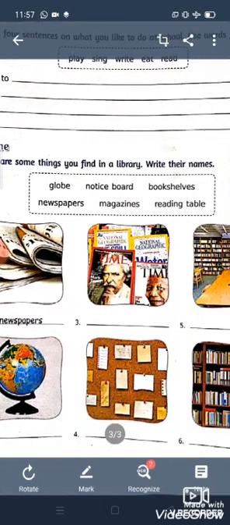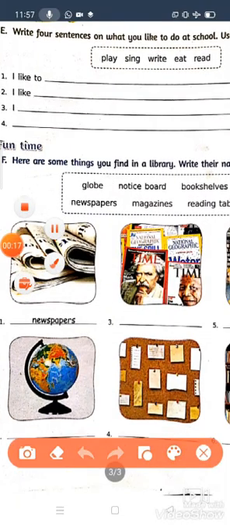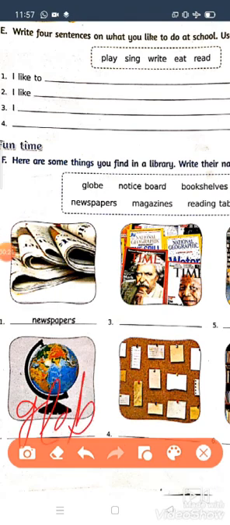Now we will see the second one. Second one is down, children. That is what? Globe. G-L-O-B-E, globe. Children, as I already taught it to you in the online class, I feel that you will not get any difficulty while reading this.